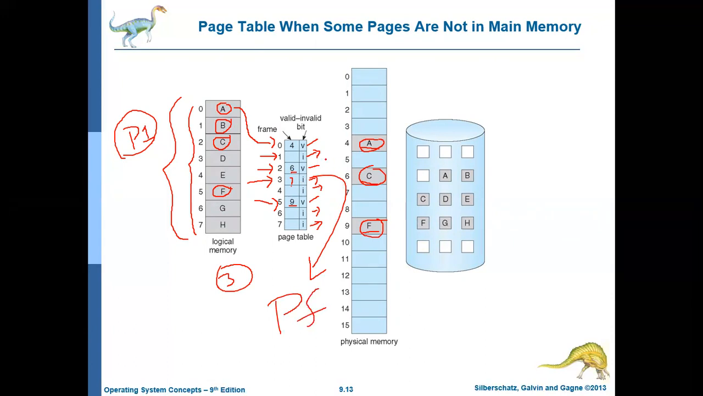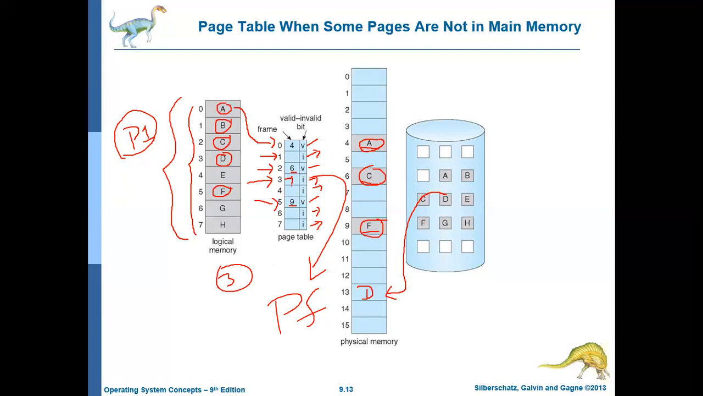In that case, what should the memory management unit do? It should retrieve that page from the hard disk. Which page is missing? The page corresponding to virtual address 3, which is page D. So it should bring page D to main memory. It may allocate some location, say it brings page D to frame 13.